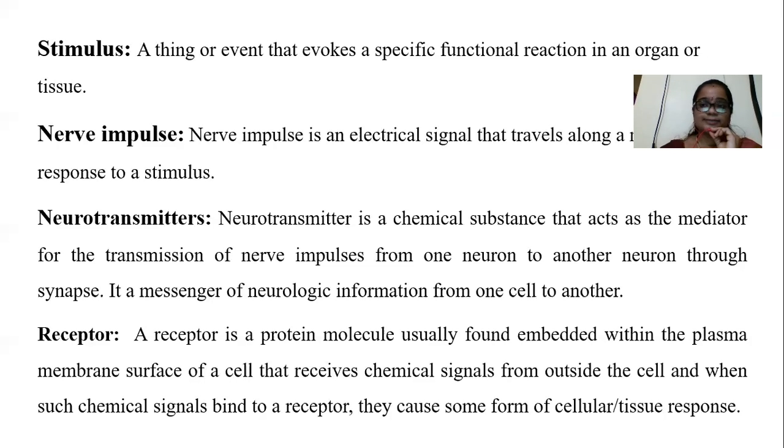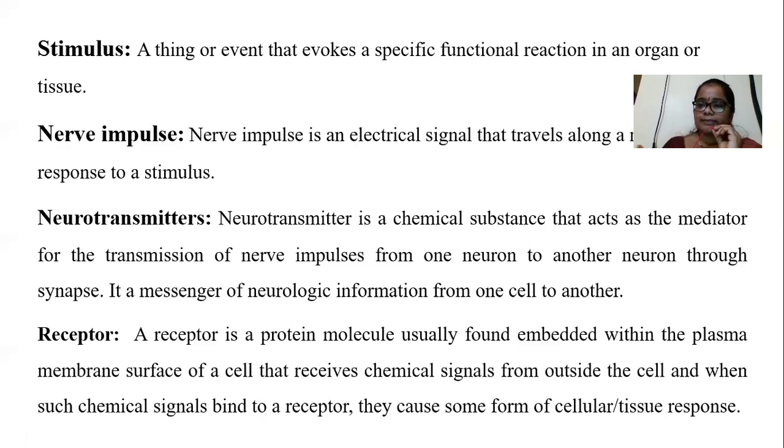An example is a hot surface. Next definition is nerve impulse. So what is a nerve impulse? A nerve impulse is an electrical signal that travels along the nerve fiber in response to a stimulus. For example, your finger is exposed to a hot surface, that is the stimulus. Our body part is exposed to a stimulus.